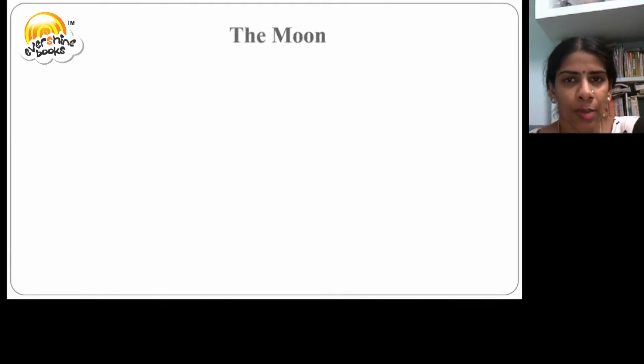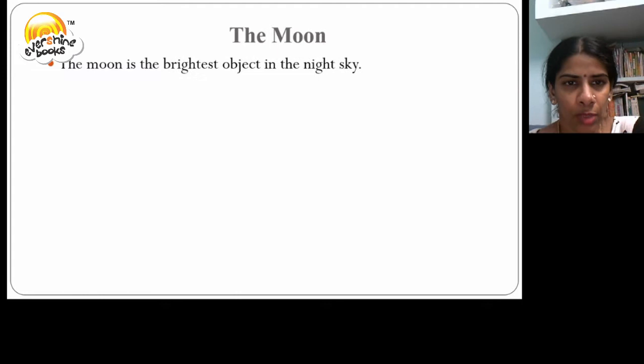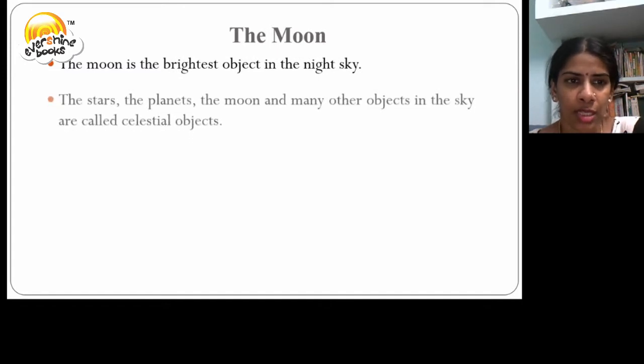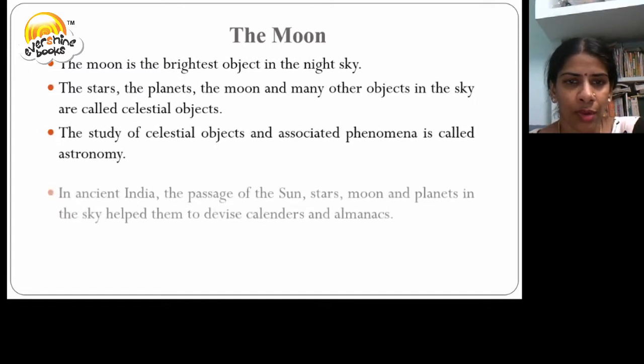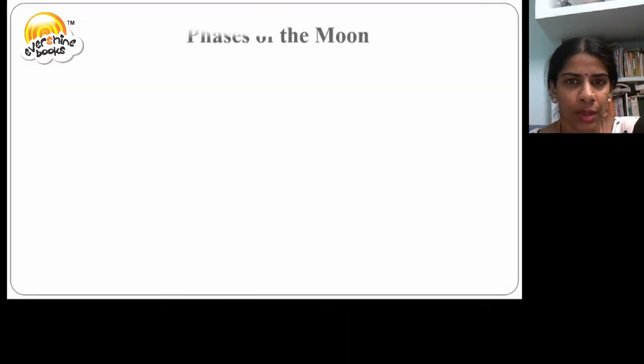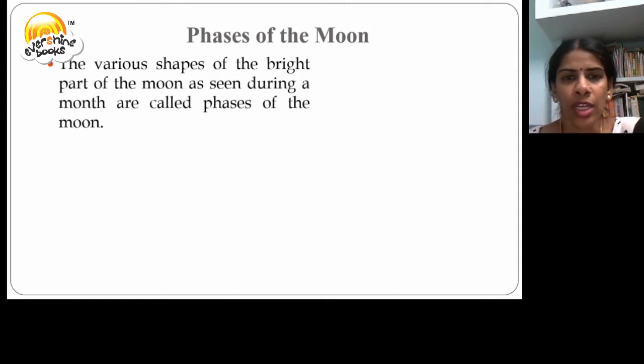Let us now discuss about the moon. We know that the moon is the brightest object in the night sky. Let us discuss about the phases of the moon. The various shapes of the bright part of the moon as seen during a month is called phases of the moon.